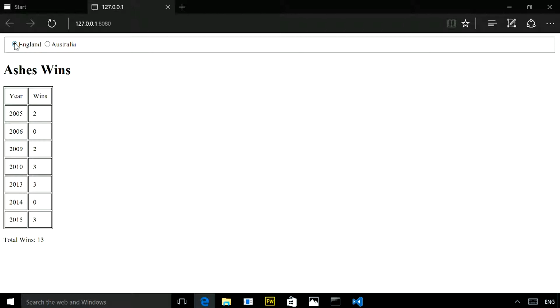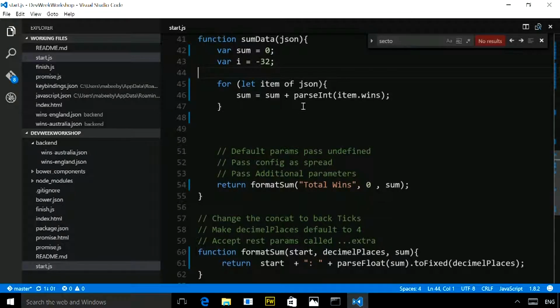What we've managed to do, when we're trying to ridicule Australia, is ridicule England, because they've actually won more individual matches. Cricket's the winner. That's what we can conclude there. Yeah, exactly.